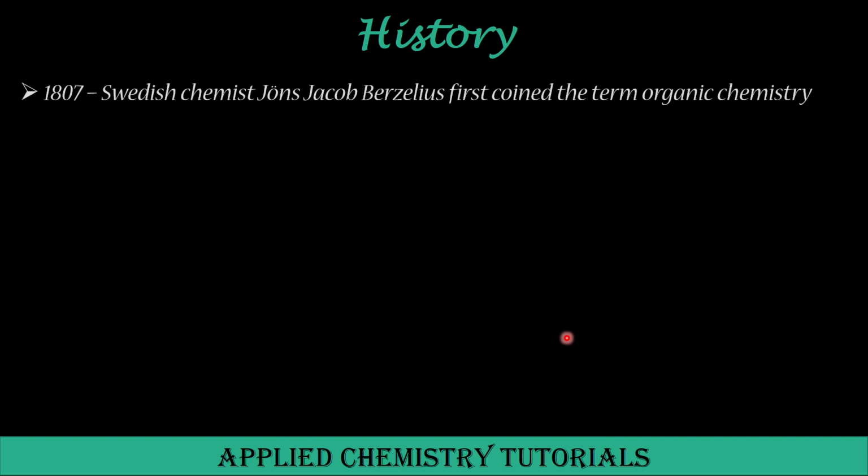Let's see the brief history of organic chemistry. In 1807, Swedish chemist Jöns Jacob Berzelius first coined the term organic chemistry. Later in 1815, he proposed the vital force theory. According to this theory, organic compounds are only formed in living things and cannot be produced in a laboratory without vital force.